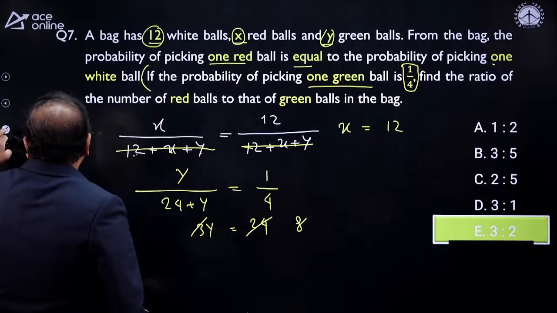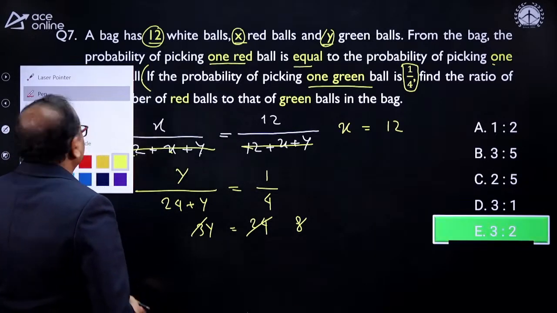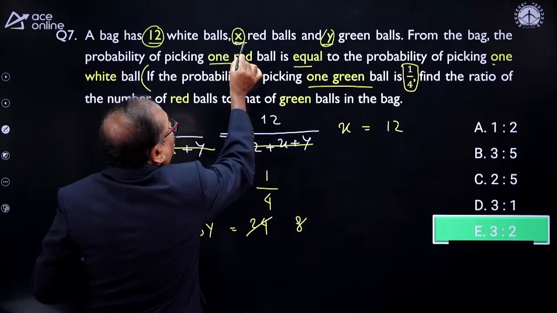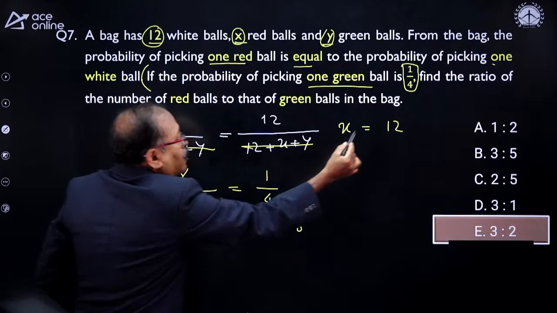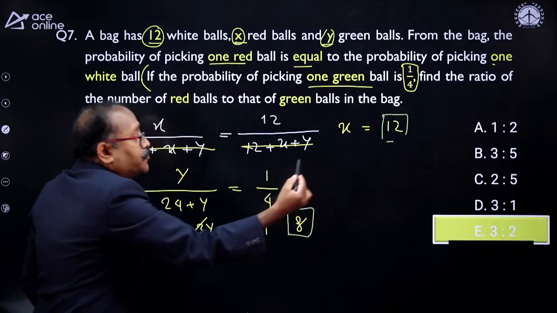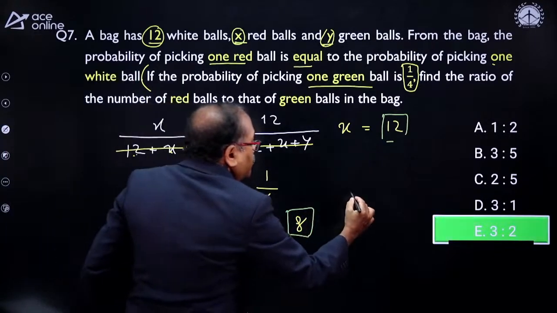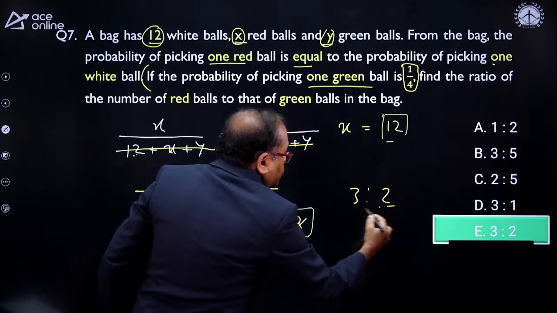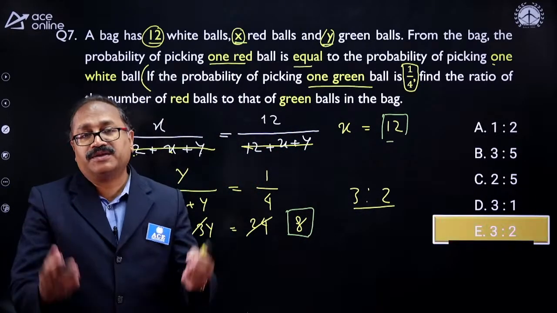Now you are asked to find the ratio of X to Y. X we got as 12, and Y we got as 8. With 4 this gets cancelled, and I am getting the answer which you have so nicely done, 3:2. 12:8 is nothing but 3:2.